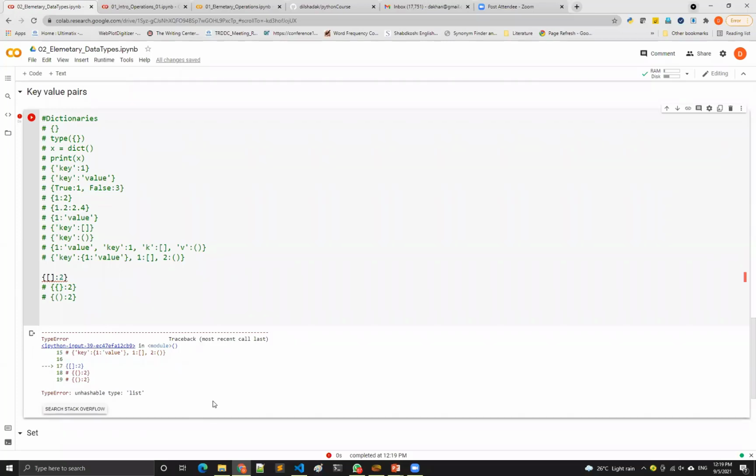If you use something which is not a valid key type, you cannot use it. So all these list and sequence data types, we cannot use as a key. However, we can use all of them as a value.